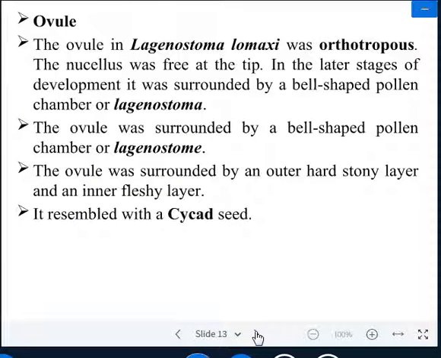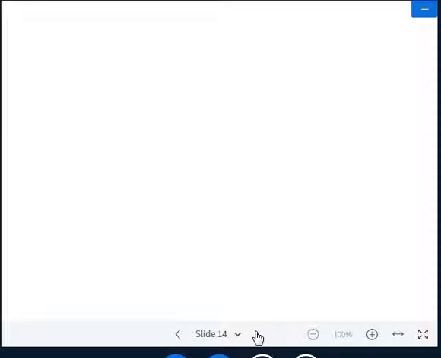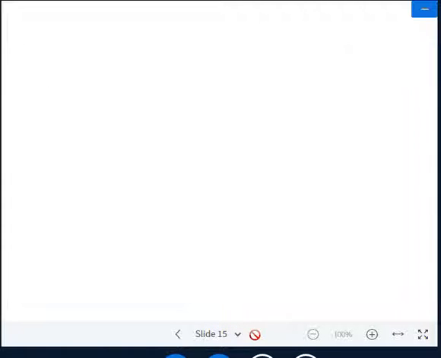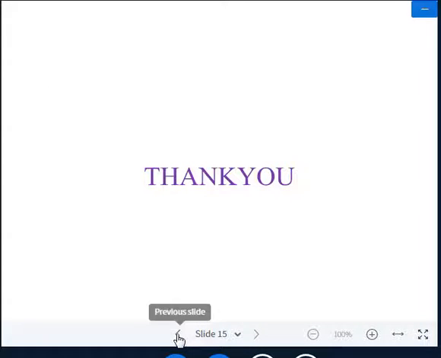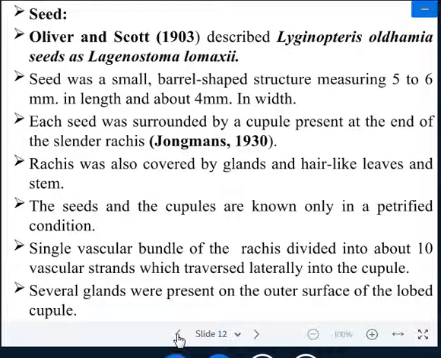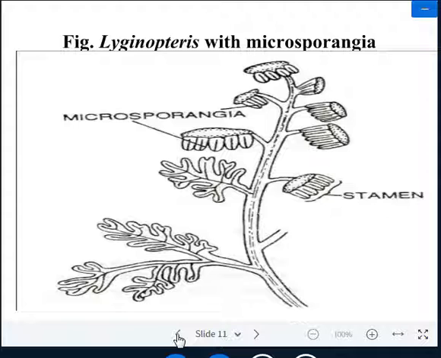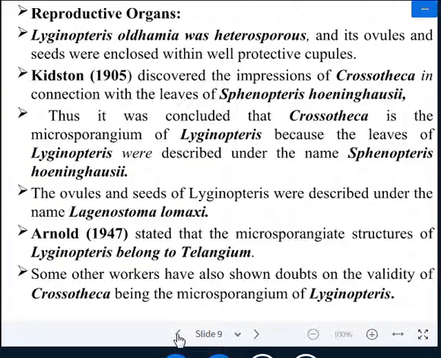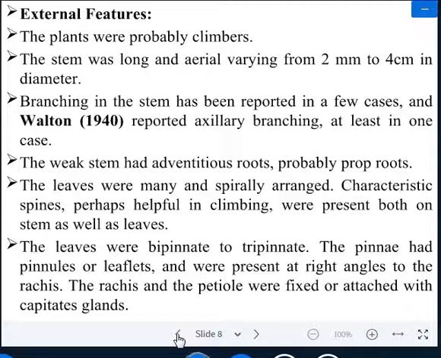There are important plant organs which have been reported by paleobotanists. This is the cupulate ovule. If you see the external morphology of the plant, it is reported that the plant does not have a regular pattern. It is an irregular pattern.